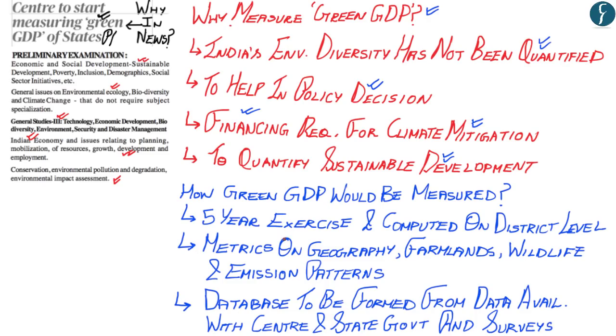Now hopefully up till here you also understood on how the green GDP would be measured, wherein it would be a 5-year exercise and would be computed on a district level, wherein each district would be divided on a grid system. Apart from this, metrics on geography, farmlands, wildlife, and emission patterns would be formed. And moreover, this green GDP database would be formed from data that is available from center and state government. And in addition, surveys would also be carried out to collect data for the green GDP database.